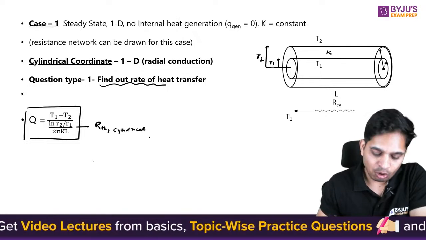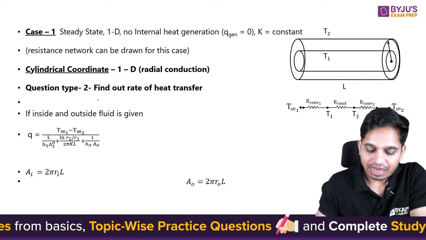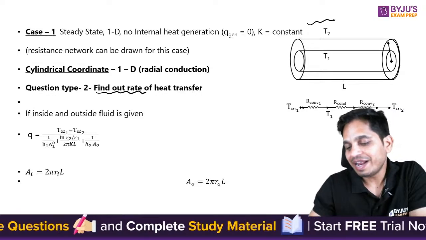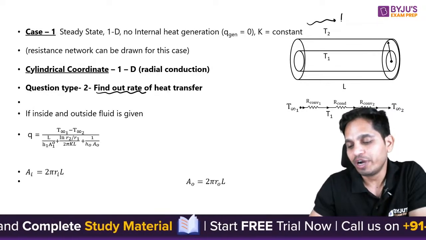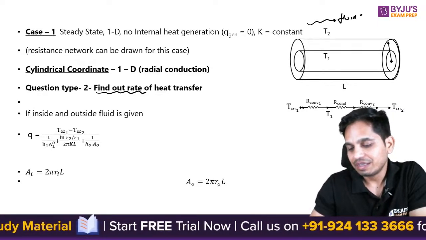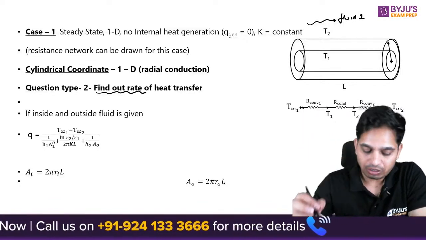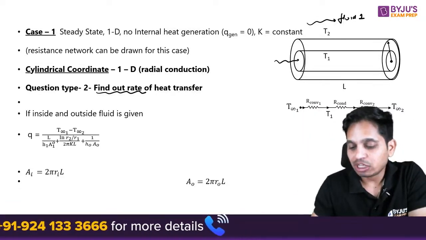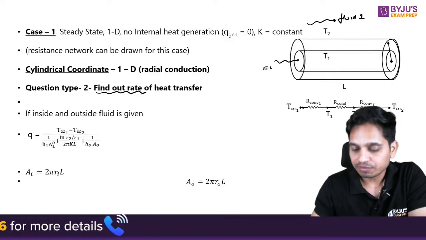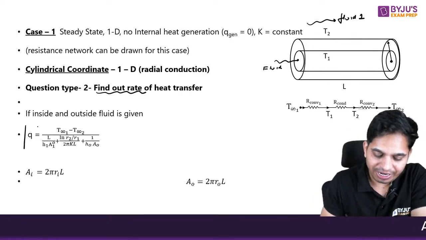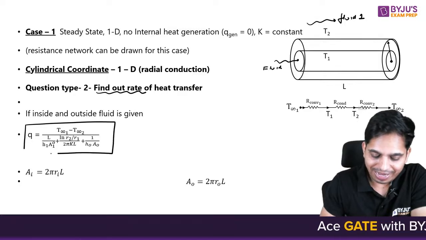Okay. Now next, again they will ask you heat transfer, but inside and outside fluid is given. There is some fluid on this side. This whole cylinder is occupied with fluid, and also inside there is fluid flowing. So in this case you will be able to find out heat transfer by this equation.